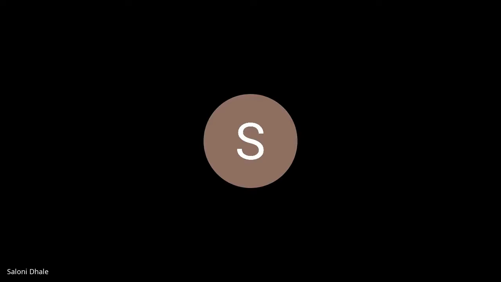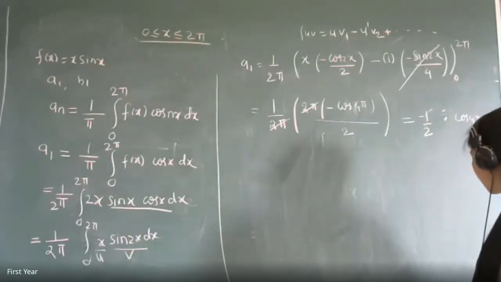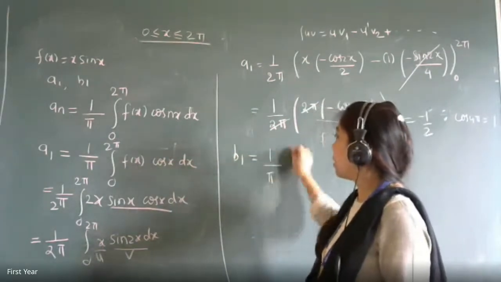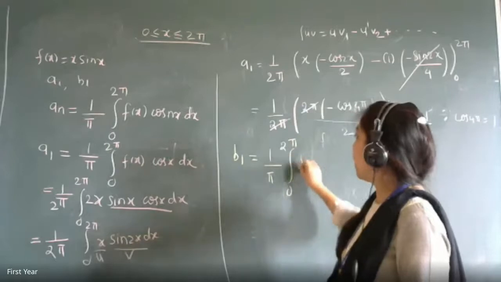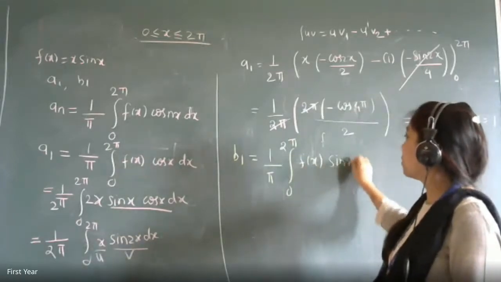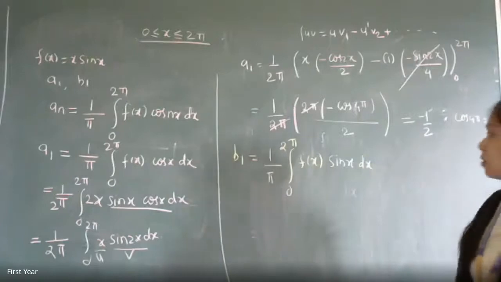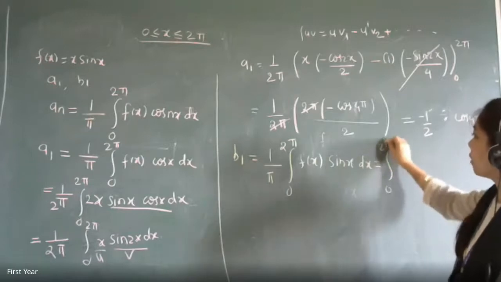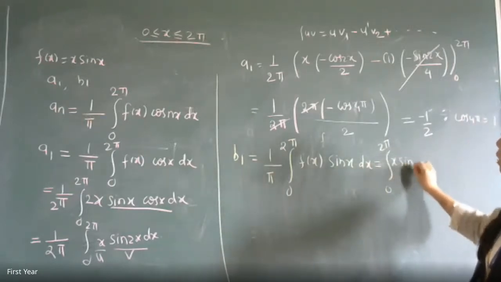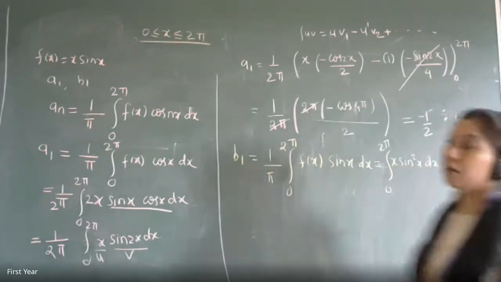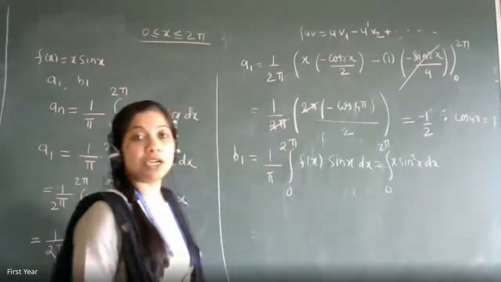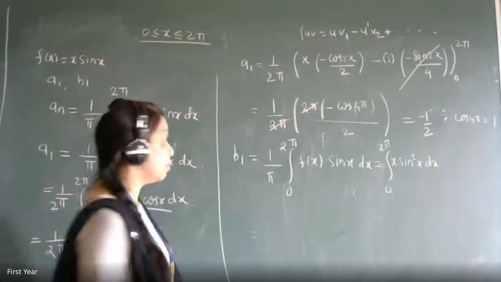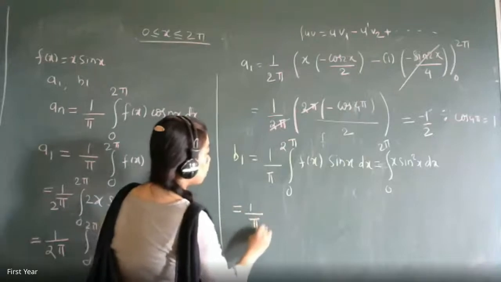Now you find what is B1. Similarly, you try to find B1. The formula for B1 is 1 by pi, I am writing it directly now, integration 0 to 2 pi f of x into sin x dx. So that will become 0 to 2 pi, f of x is x sin x into sin x, so it will become sin square x. Again, I cannot write down the integration of sin square directly. Whenever your power is 2, you have to convert it to a first degree term. So what is the trigonometric formula that you are going to use for sin square?